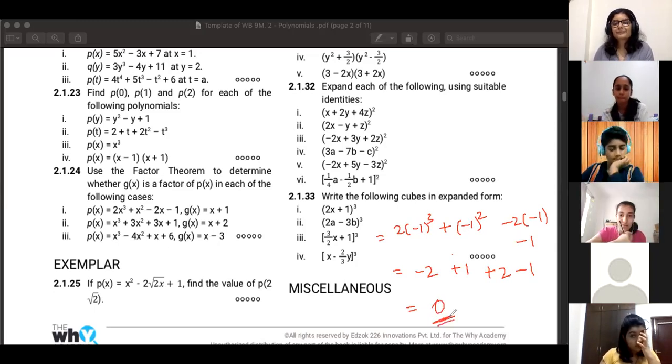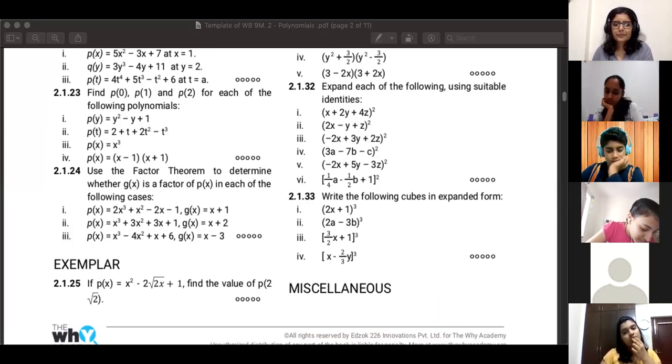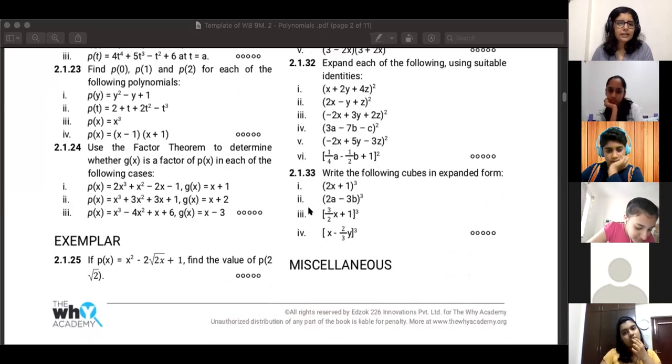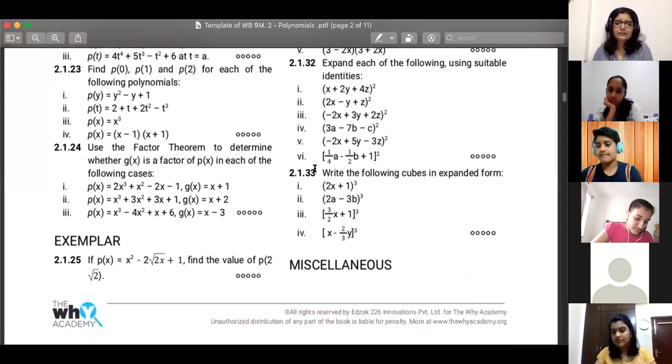Yeah. So yeah, just be careful in multiplication. ठीक है? Yes, ma'am. I'll just recheck it. हाँ. So 0 आया मतलब it is a factor. Cool. All right. So that's basically how you use the factor theorem, a direct application of it.